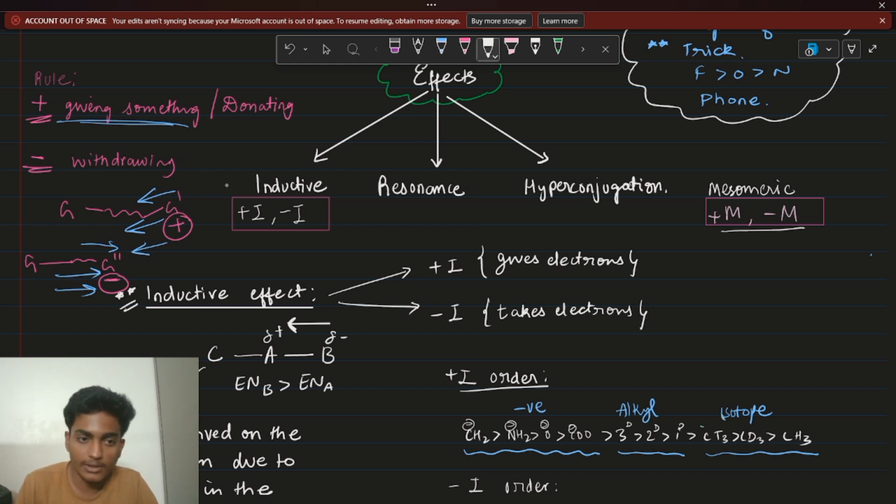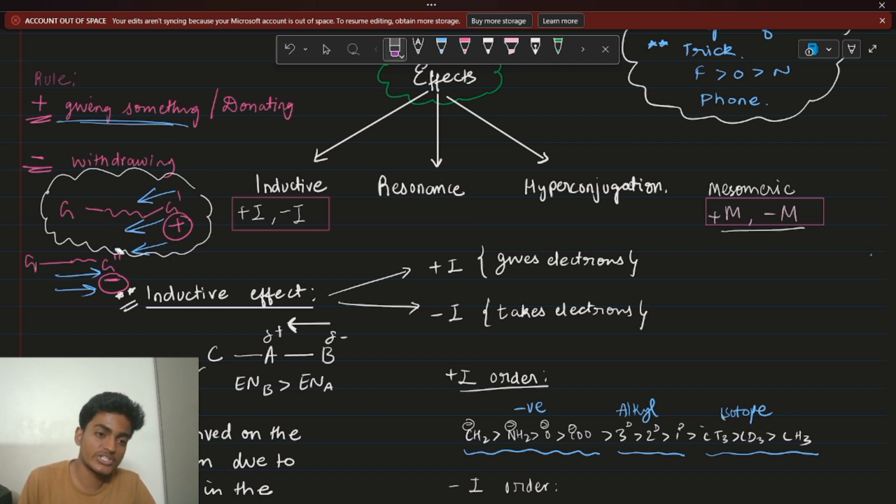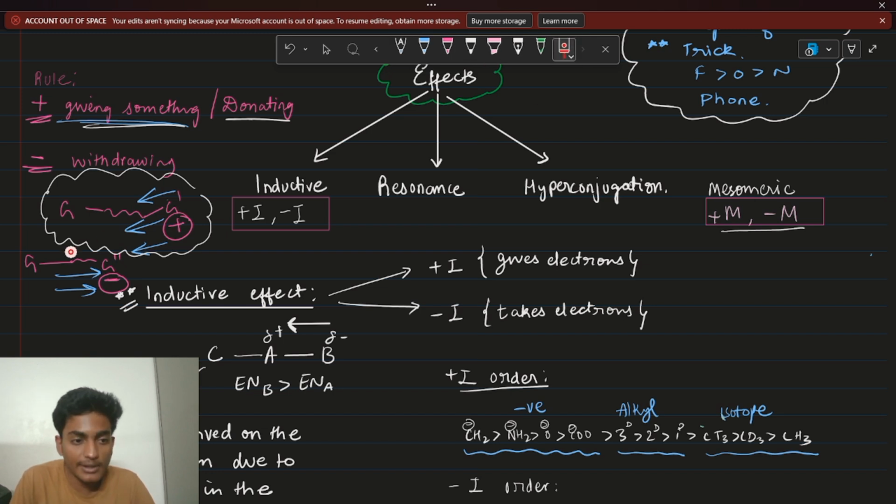Let's do it again, right? So you have a group G, and you have another G1 group which is attached on your chain, and it has the properties of plus. It has some plus properties, so it will give something or it will donate something, right? Now, if on the same chain you have some minus group, it has the properties of minus, then it will withdraw something.